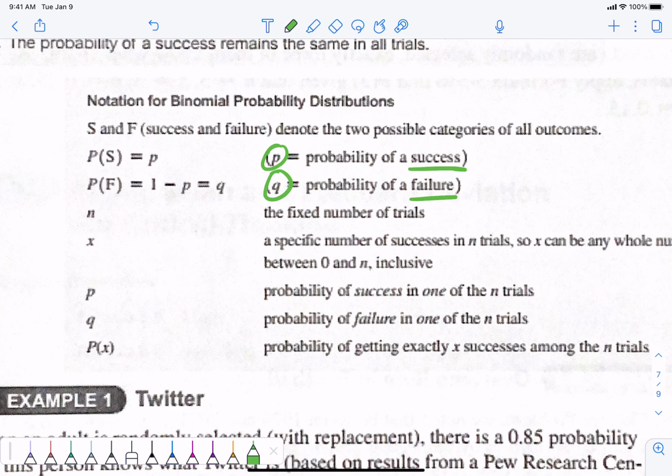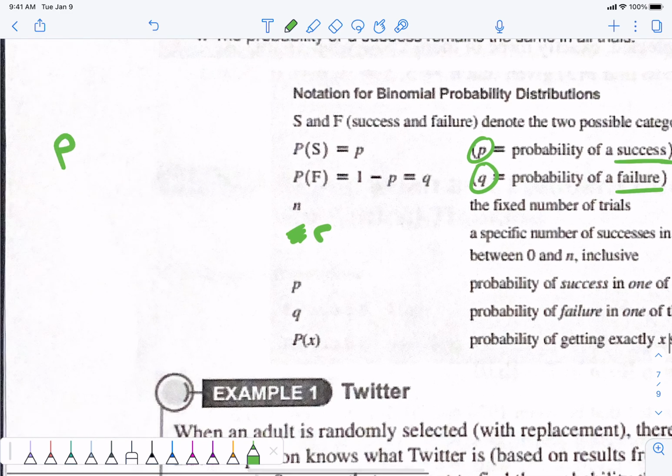n is the fixed number of trials. They use x. I used r in this case. So if you want to cross that out and put r, that is A-okay. So we have p, q, n, and r. Those are the 4 things that we need in every single one of these binomial problems.